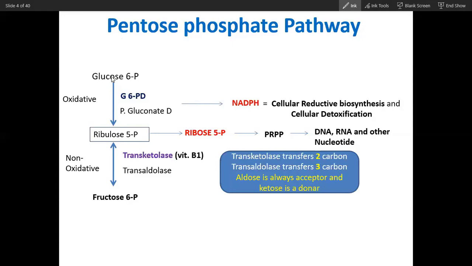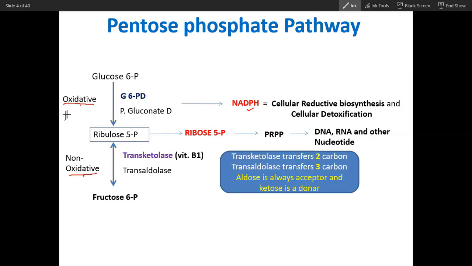So you can see this pentose phosphate pathway. It has got 2 phases. One is the oxidative phase. The second phase is the non-oxidative phase. In the oxidative phase, because of oxidation, just as you have seen when glucose converts into pyruvate it releases energy, here you can see it will release NADPH. So it is similar to an energy equivalent, a high energy compound. So in the oxidative phase, because of oxidation, NADPH is produced.